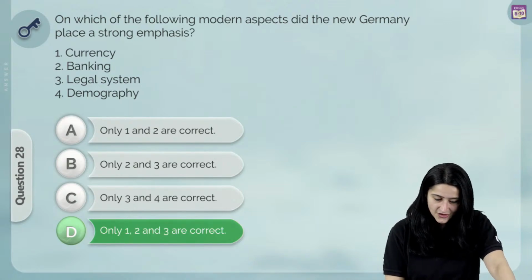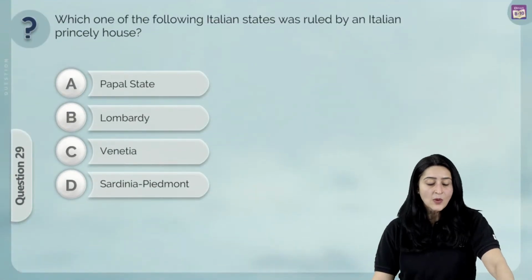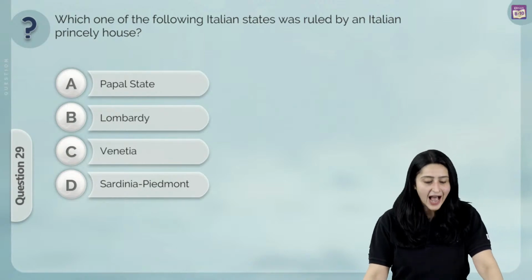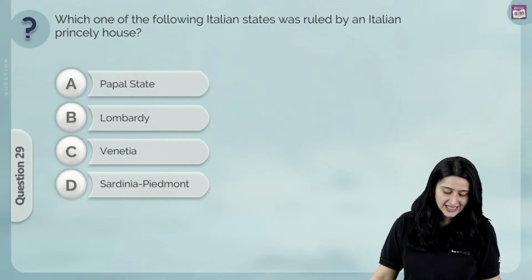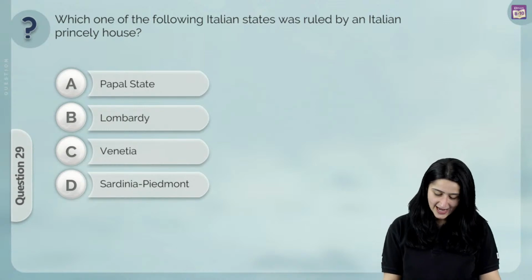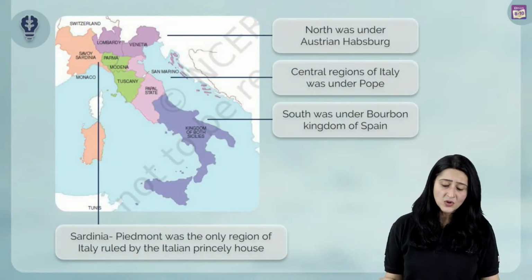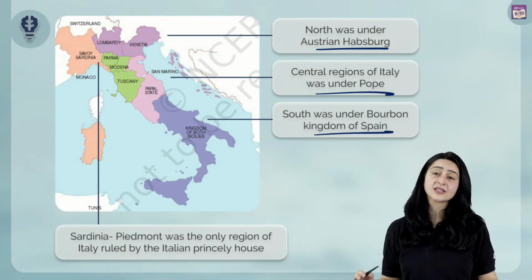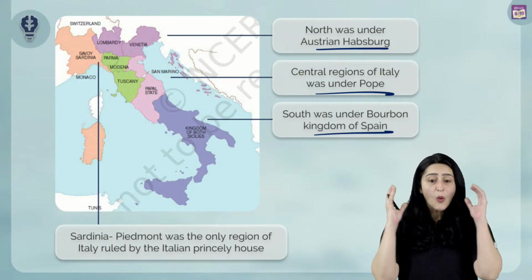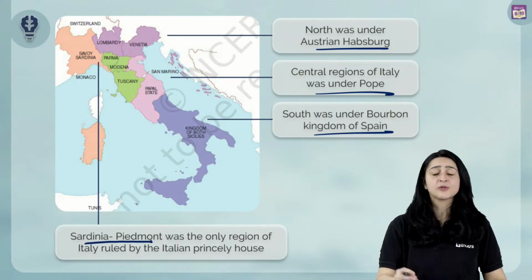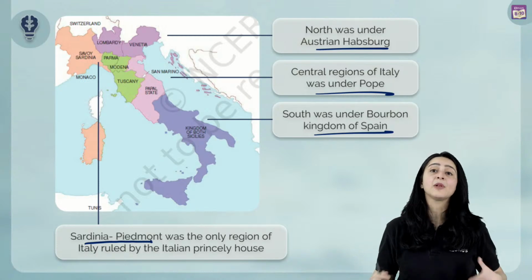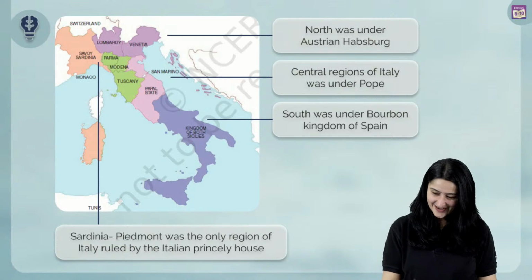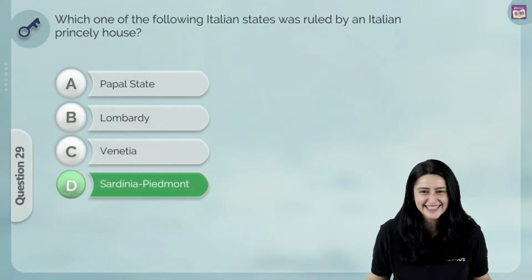Let us move on to our next question, which says, which one of the following Italian states was ruled by an Italian princely house? Papal state, Lombardy, Venetia, or Sardinia, Piedmont? Well, we know the answer to this one, but we'll quickly show you the map. We know that the north area was under the Austrian Habsburg Empire. The central regions were under the Pope. The south was under the Bourbon kings of Spain. It was only the Sardinia Piedmont area. This was the only region that was actually ruled by people of Italian origin, which is basically an Italian princely house. And so the correct answer over here is yes, D.